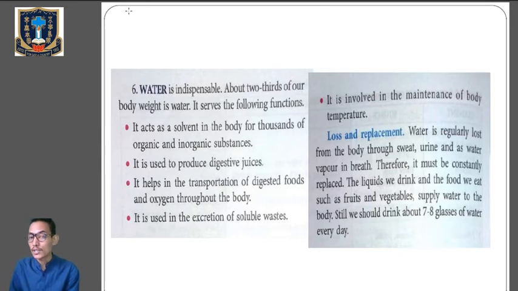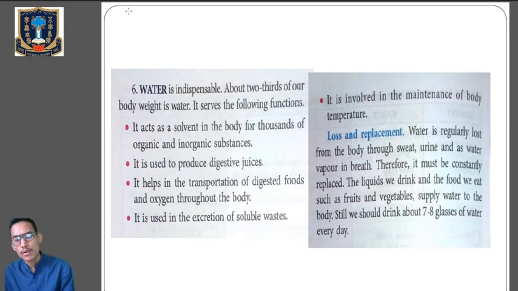It is used to produce digestive juices that help in digestion. It helps in the transportation of digested food and oxygen throughout the body. It helps in the excretion of soluble waste also, and is involved in the maintenance of body temperature. These are the general functions of water in the body.